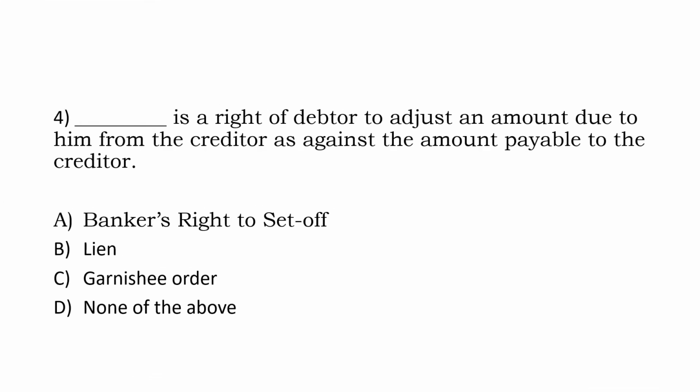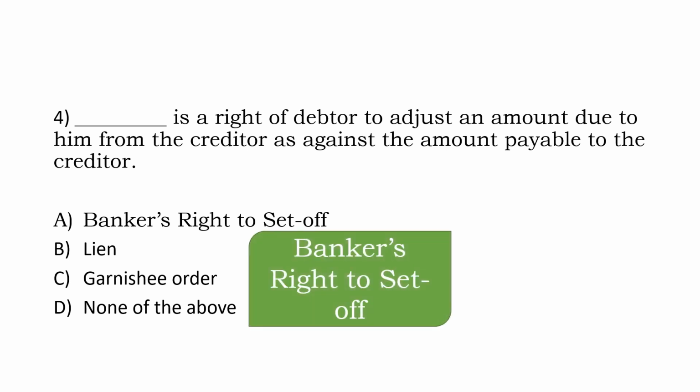MCQ 4. It is a right of a debtor to adjust an amount due to him from the creditor as against the amount payable to the creditor. A, banker's right to set off. B, lien. C, garnish order. D, none of the above. The answer is first one, banker's right to set off.